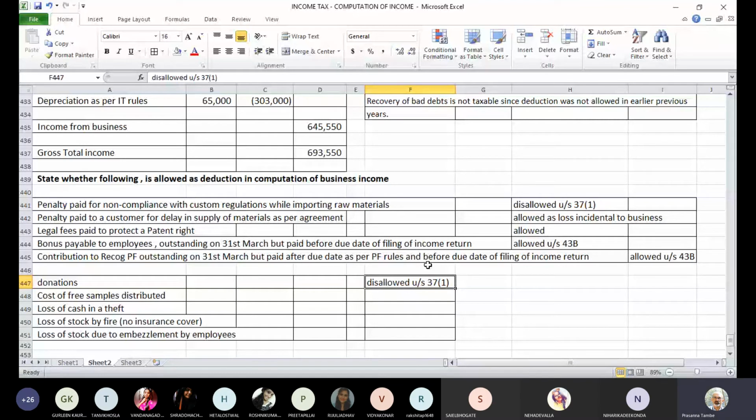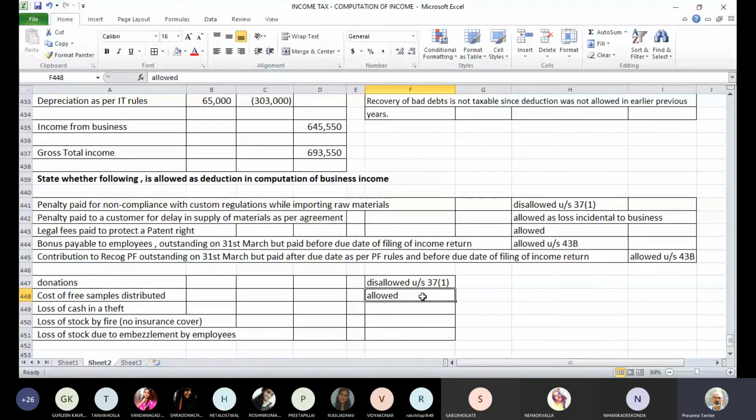Next is cost of free samples. Can we claim a cost of free samples distributed as a deduction? The answer is yes. These are allowed as deduction. What is the cost of free samples? It's your business promotion or advertising kind of expenditure. So it has to be allowed as a deduction.